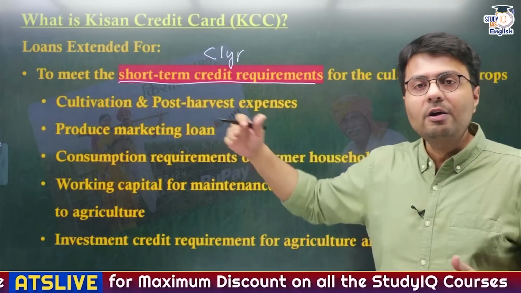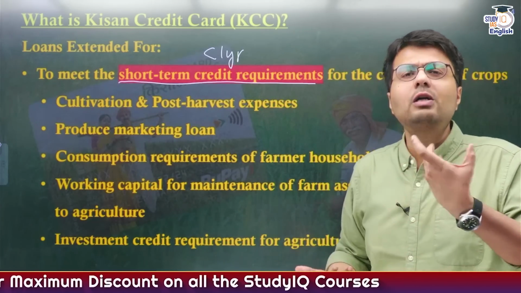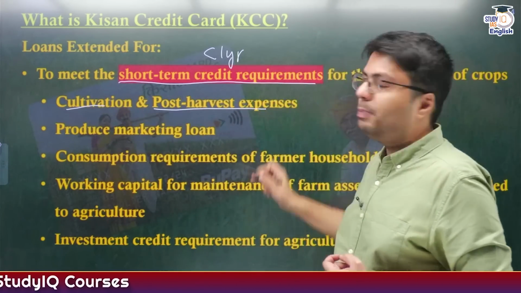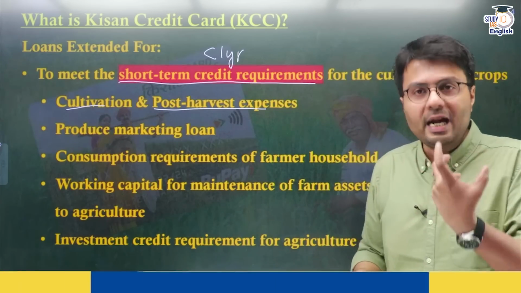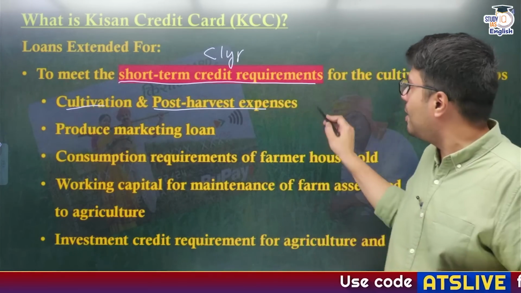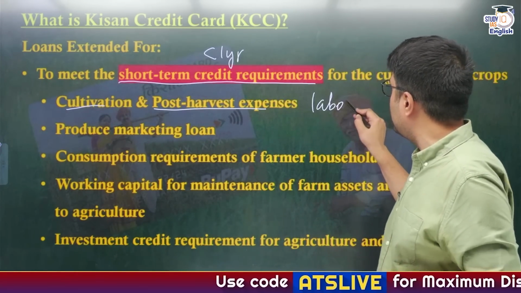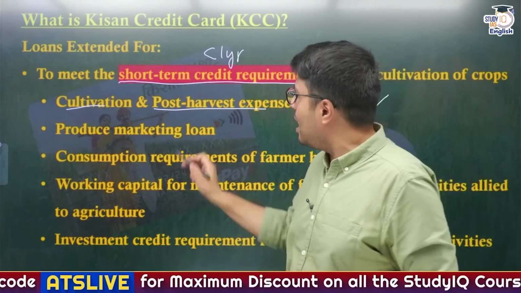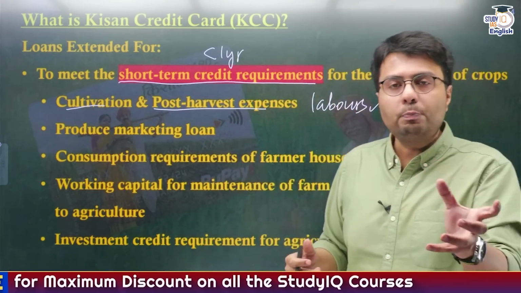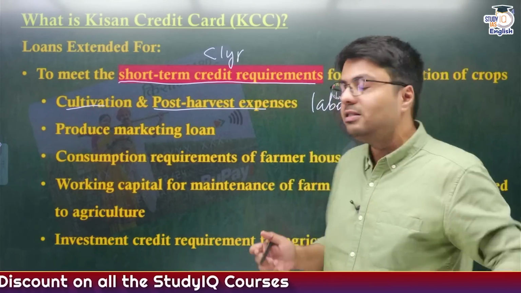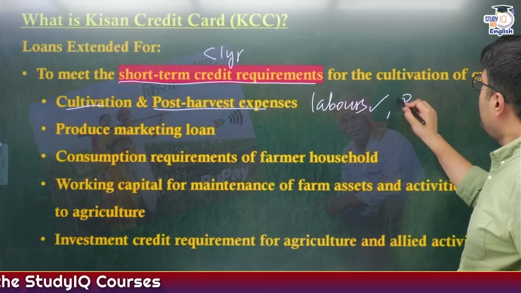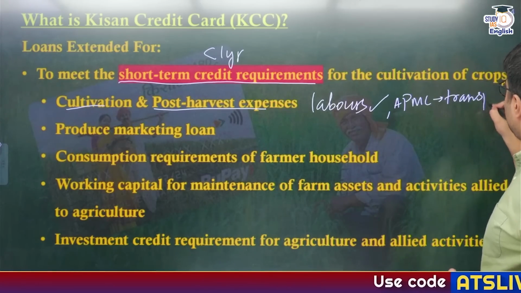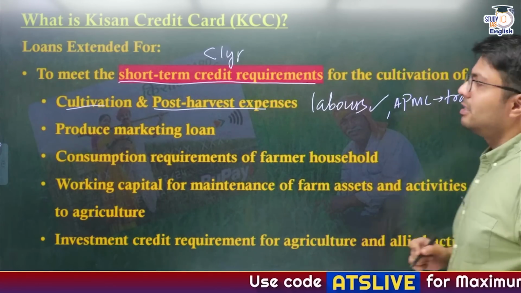On the other hand, farmers also have some kind of short-term credit requirements. These can be cultivation or post-harvest expenses. Suppose you're growing potato, and to cultivate those potato, you require service of laborers, right? So to pay those laborers, you can also get loans under Kisan credit card, and you need to transport those potatoes from your farmland to nearest APMC mandis. So for transportation also, you can get loans under the Kisan credit card scheme.